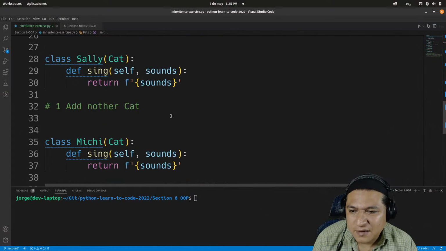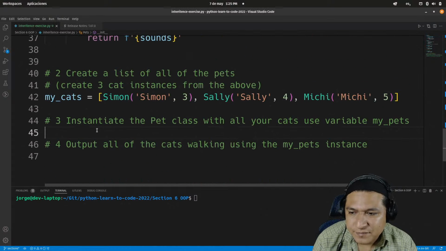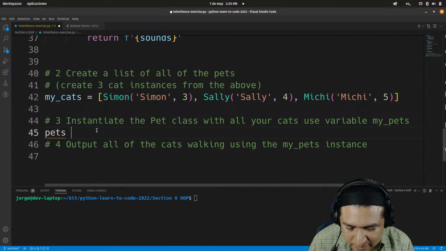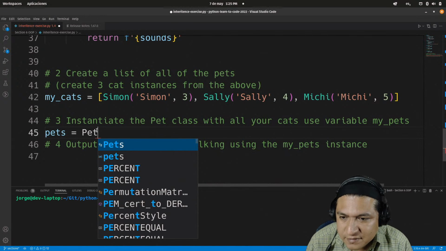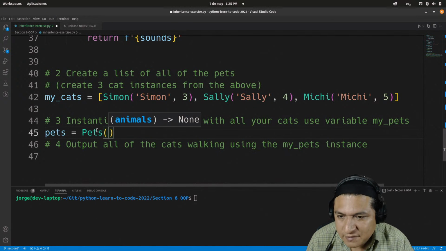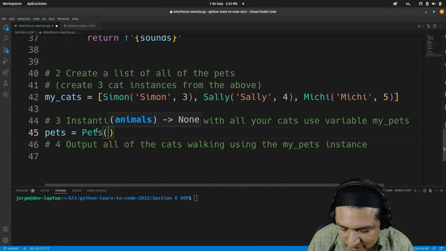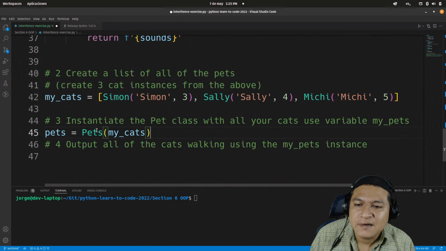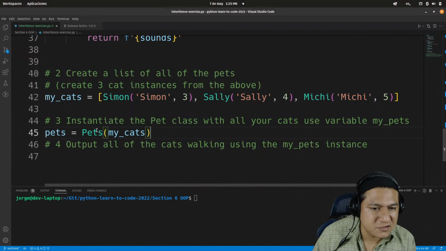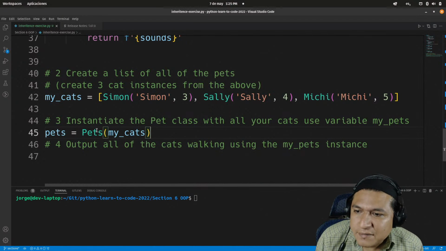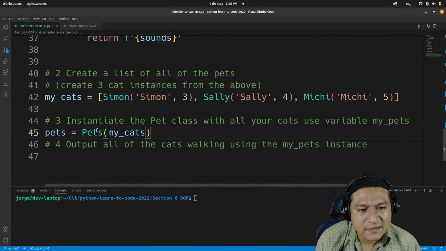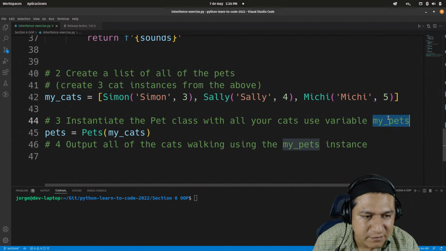So okay, let's create the pets like this equals to pets, and I'm going to pass as an argument the my cats list over here, and that should be it. Oh, the name of the variable should be my pets.